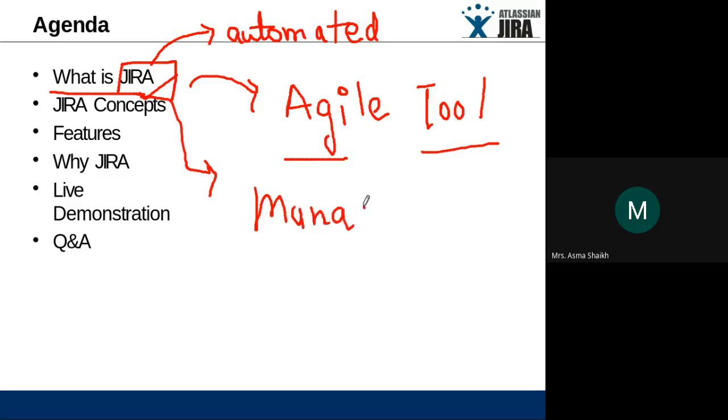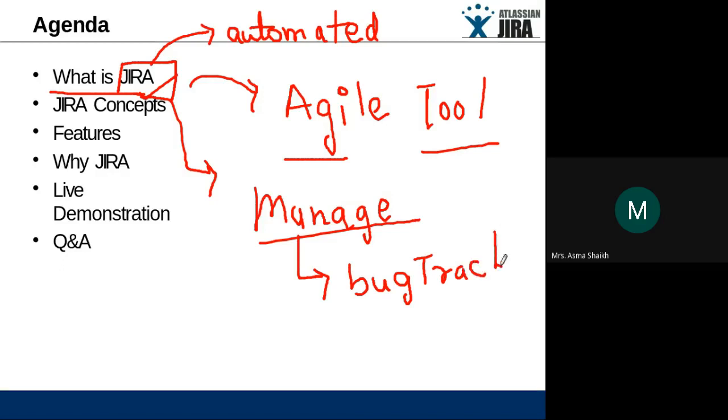So what is meant by managing the project? To manage means they are helping us with bug tracking. So what does bug mean? If there are any defects, they can be avoided using this Jira. Also, Jira helps managers with issue tracking.